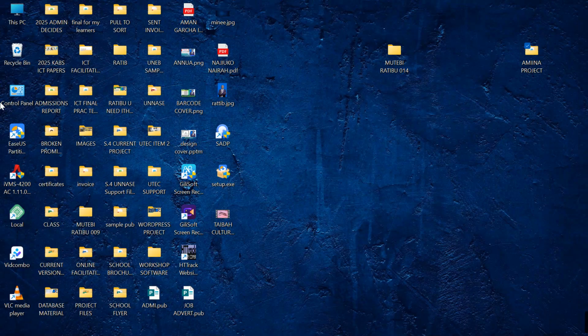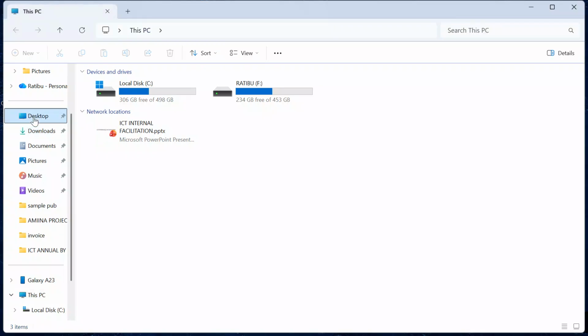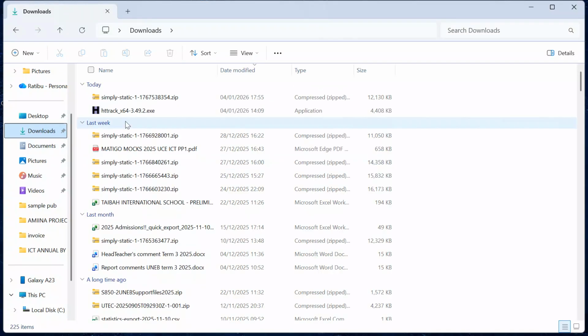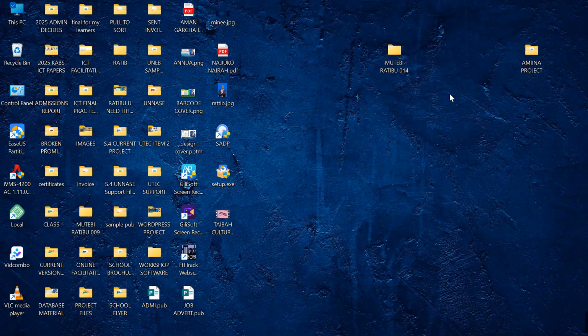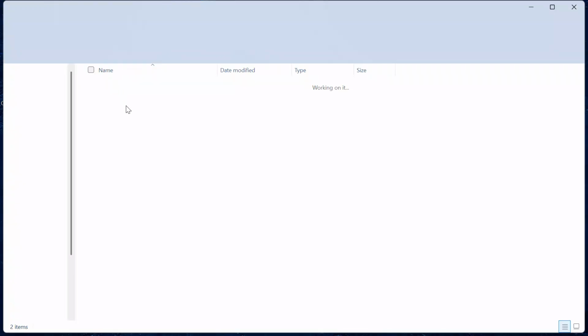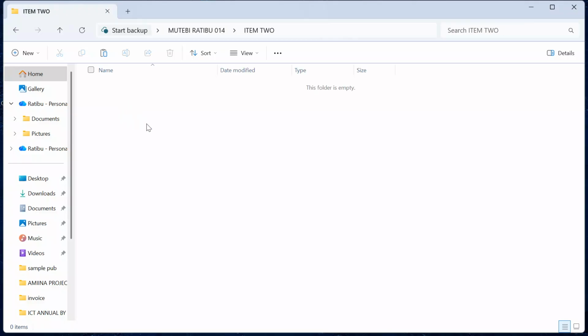So I'll come here. I then access my downloads folder. Go to downloads here. Download is over here. We have a project called Simply Static. So I'll come, copy this, come back here, go to your project, which is my item 2 over here, your folder. Come say item 2, and then paste over there.